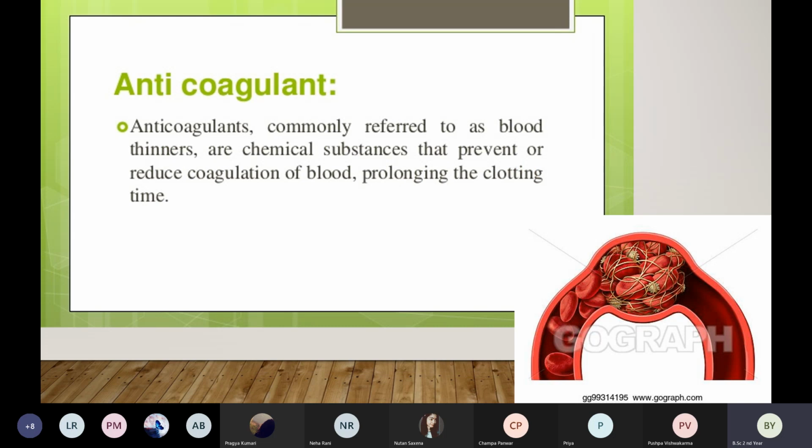Next is anticoagulants. This also I've already explained to you. Anticoagulants are also called blood thinners. They do not allow coagulation to take place. They do not allow the blood to clot. So these are chemical substances that prevent or reduce blood clotting, therefore prolonging the clotting time. They prevent the clotting of blood.